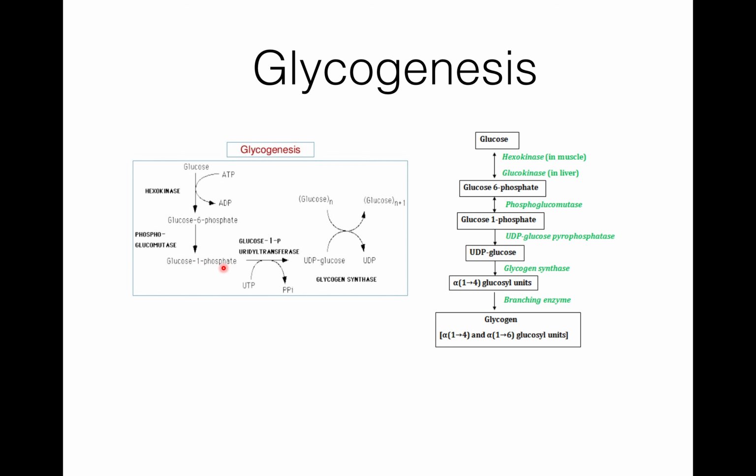Then glucose 1-phosphate reacts with UTP, that is uridine triphosphate, and forms the active nucleotide UDP glucose, that is uridine diphosphate glucose, and pyrophosphate. This reaction is catalyzed by UDP glucose pyrophosphorylase or glucose 1-phosphate uridyl transferase.